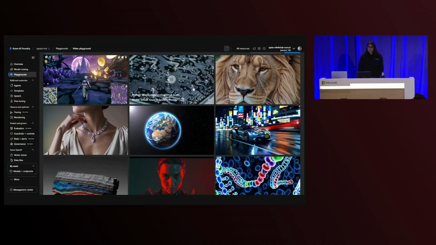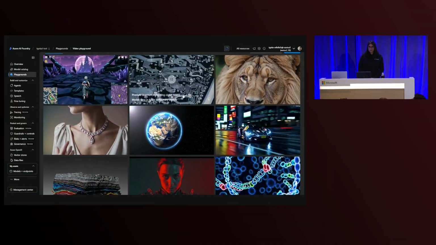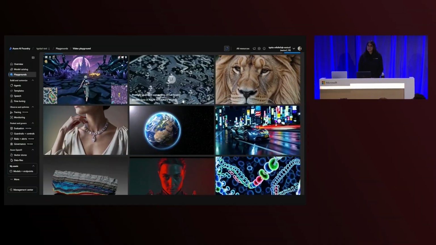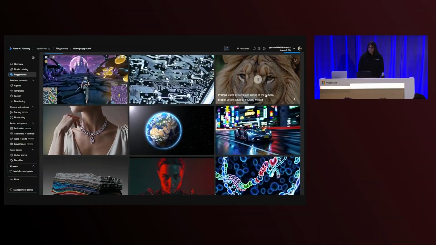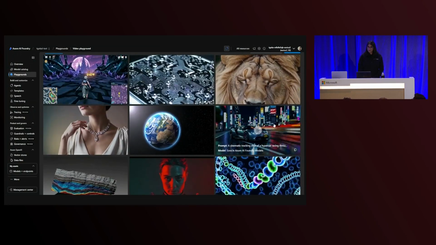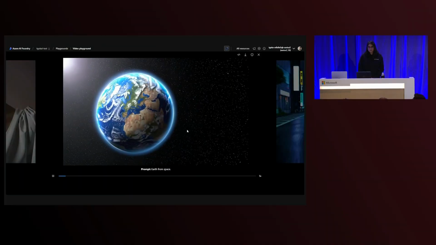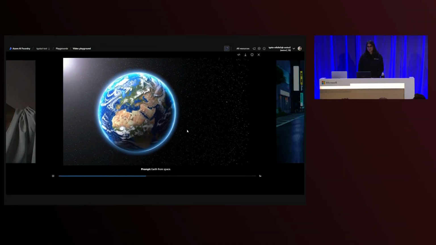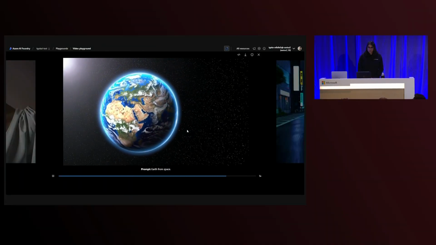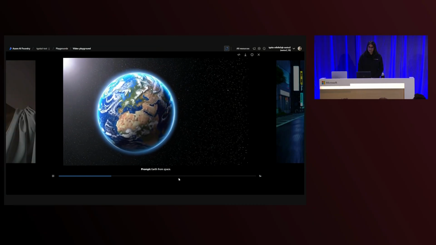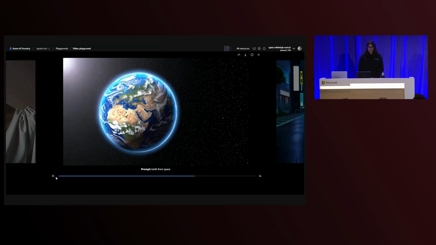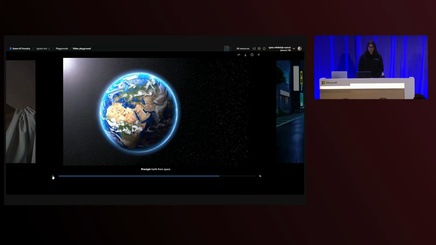In this case, it's a quantum computing circuit board. This is a consistent experience, and when I hover in other videos, I can see it as well. I'm also able to pause videos. When I click on a video, I'm taken to the lightbox effect, which opens up my video in full screen. I can see the prompt, I can see the playback button. I'm able to pause the video and restart it.